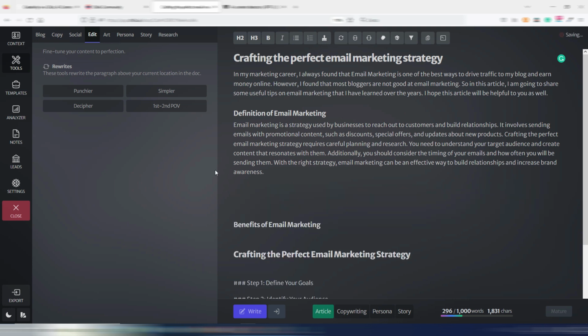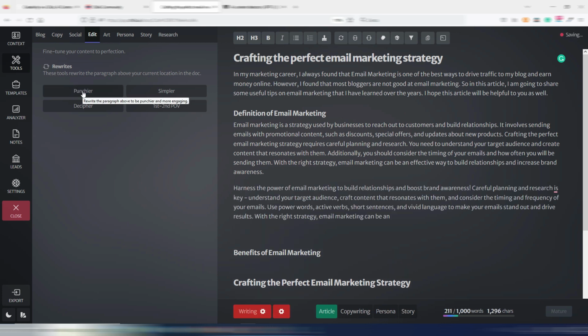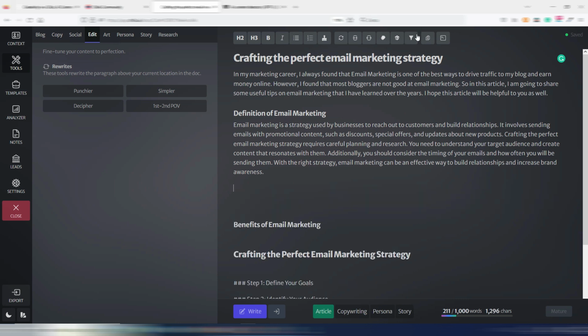We can try to use this punchier, for example. And this will be really different. Harness the power of email marketing to build relationships and boost brand awareness. As you can see, it is really more punchy. Careful planning and research is key. Understand your target audience, craft content that resonates with them, and so on. But you can also use tools up here.